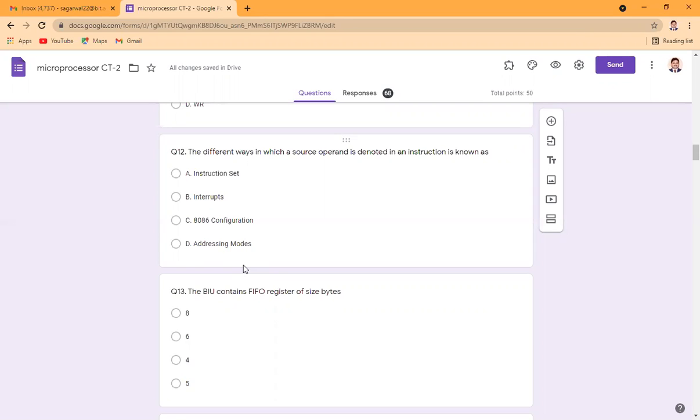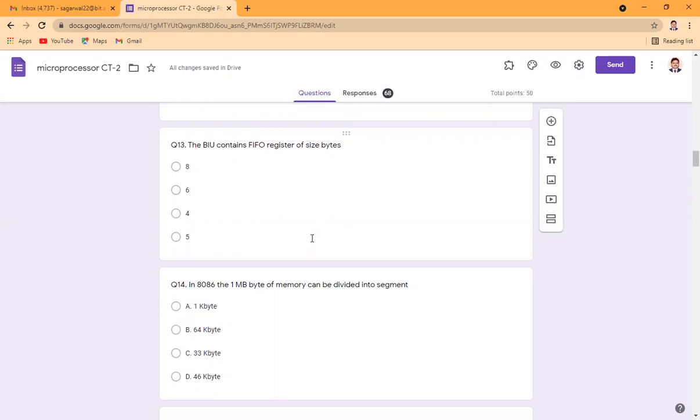Operand can be sent to the destination by supplying it immediately. So the different way of defining the operand in any instruction is known as addressing mode. So D is the correct answer.